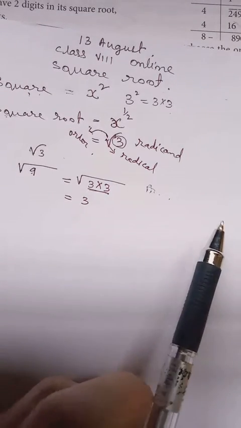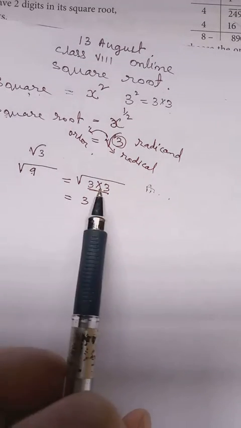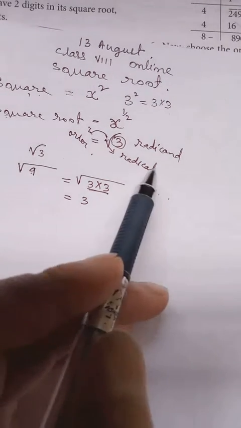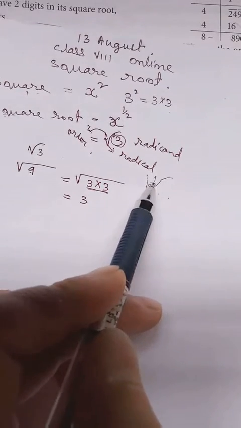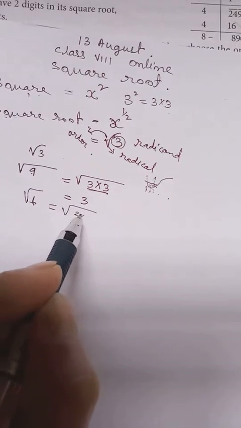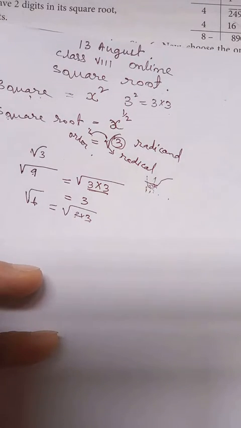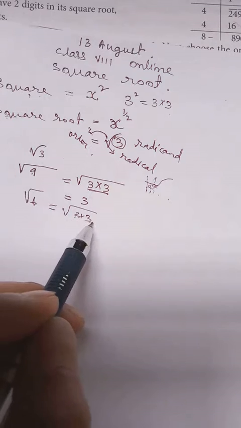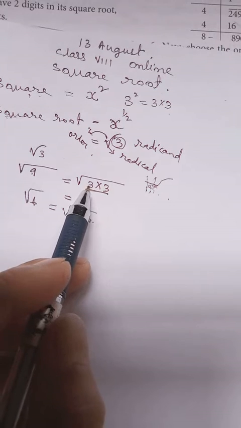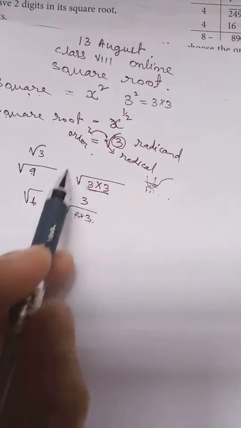Then how to find the value? I already told you there are different methods, but one method is prime factorization. When we have a big number, we have to split it into prime factors. Then after that, we group them 2, 2. If suppose you have 6, then we can write 2 into 3. But here you see, 2 and 3 are not the same. They are different. So in that case, we cannot take them out of the root. Though we have 2 factors, they are different. But if we have 2 factors that are the same, only then can we group them and take out 1.